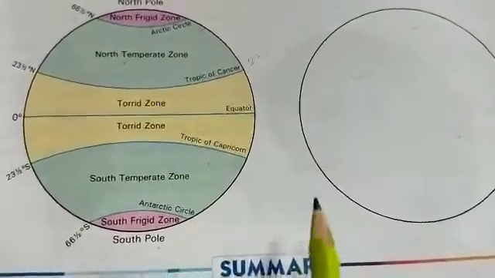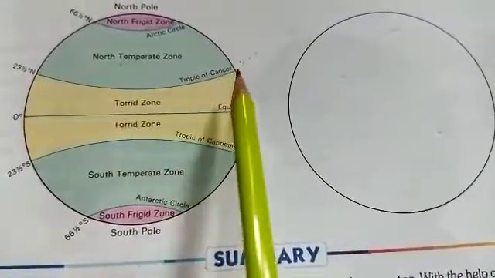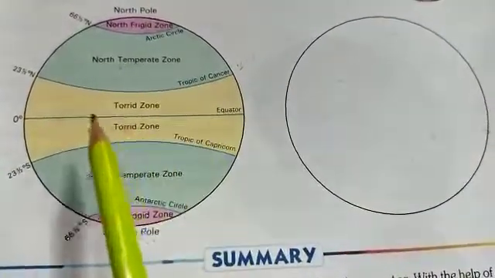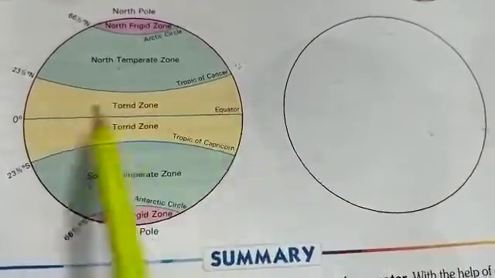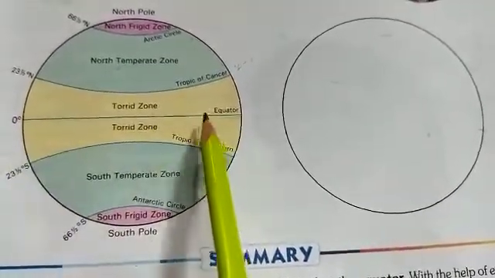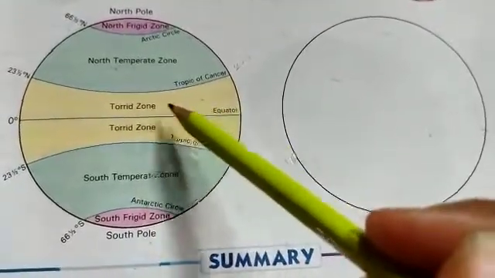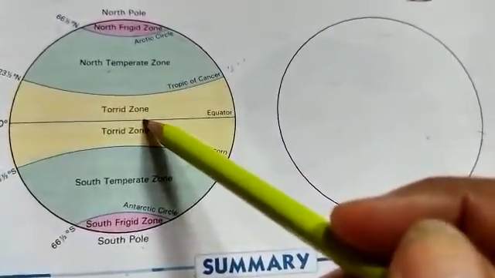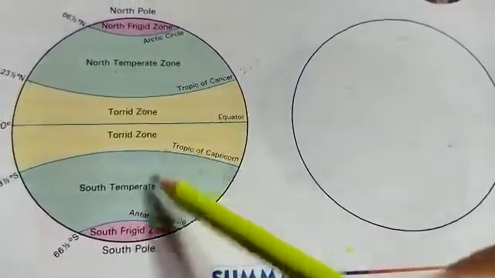Hello 5th class. Today I will explain to you the important latitudes and the heat zones of the earth. The most important latitude is the equator. It is 0 degree, and the equator divides our earth into two hemispheres. It is our equator, 0 degree, and the upper part is the northern hemisphere and the lower part is the southern hemisphere.